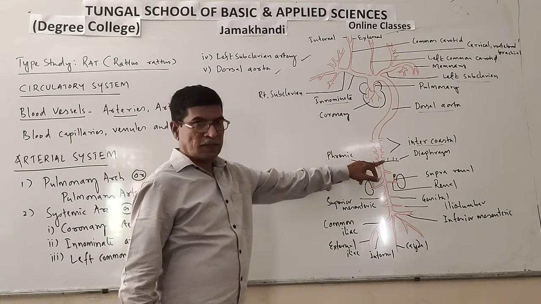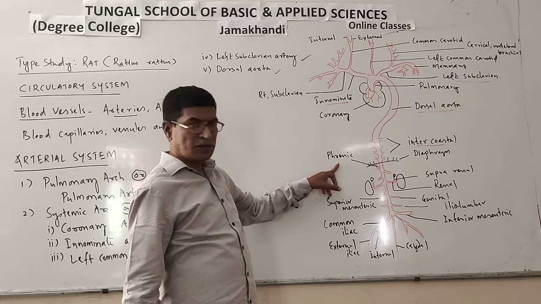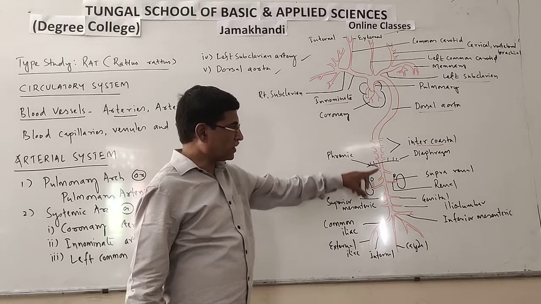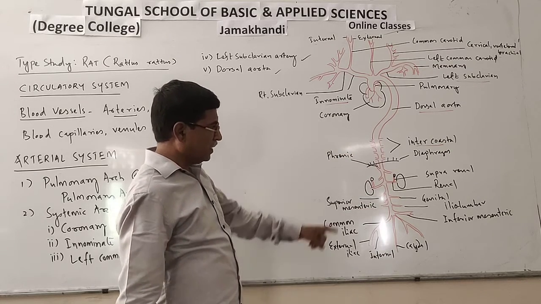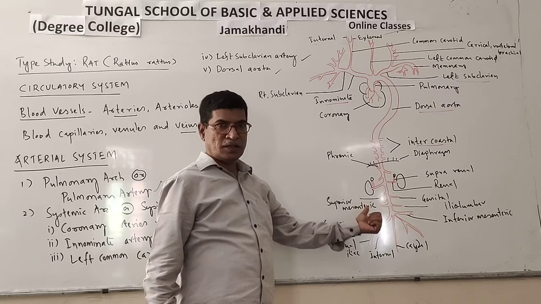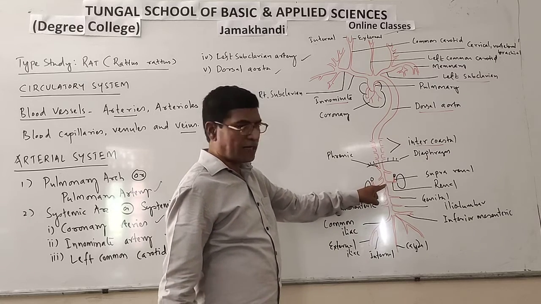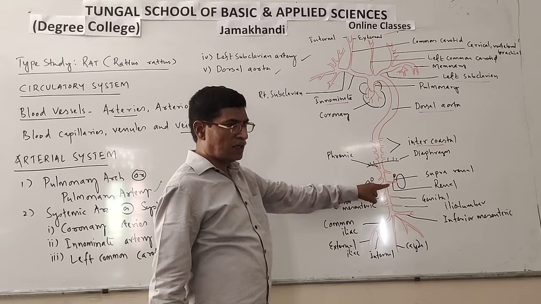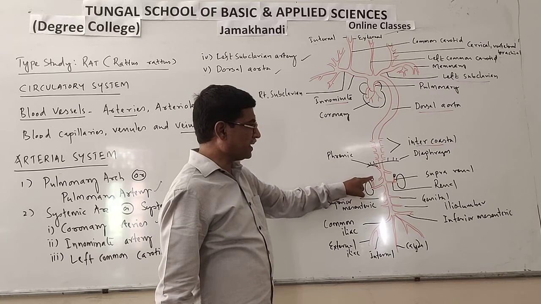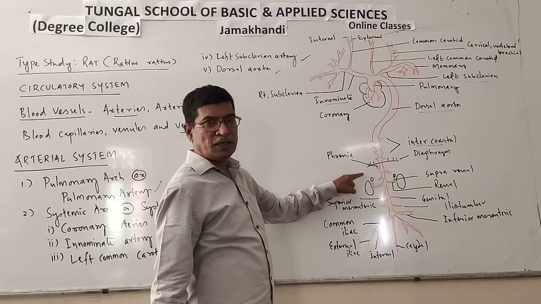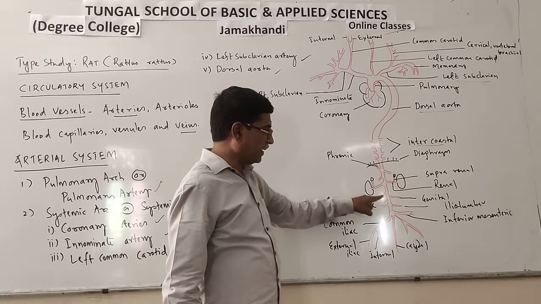So this diaphragm is supplied with the phrenic artery, which is coming from the dorsal aorta. The dorsal aorta runs posteriorly and supplies different vital organs. And these are the renal arteries supplied to the kidneys. There are two kidneys. Again, suprarenal glands are there. Suprarenal glands are nothing but the adrenal glands. They are also supplied with the suprarenal artery.